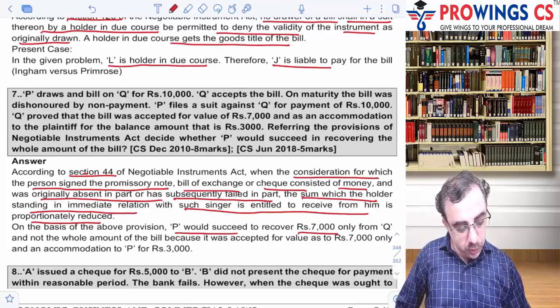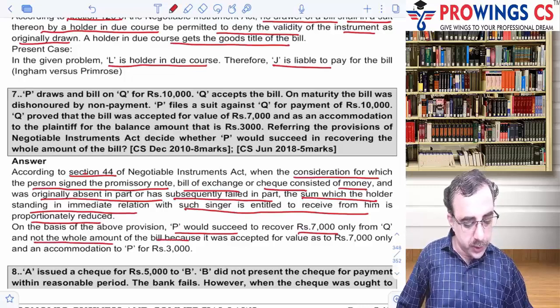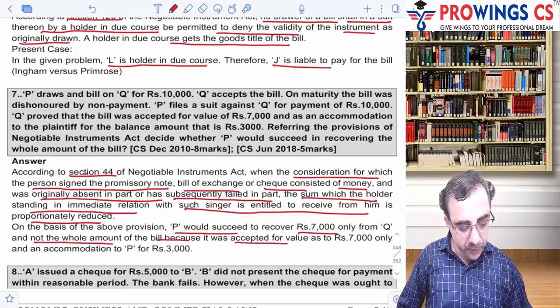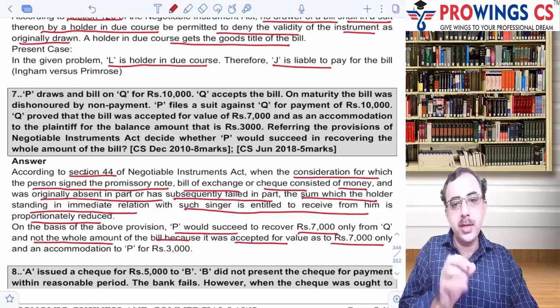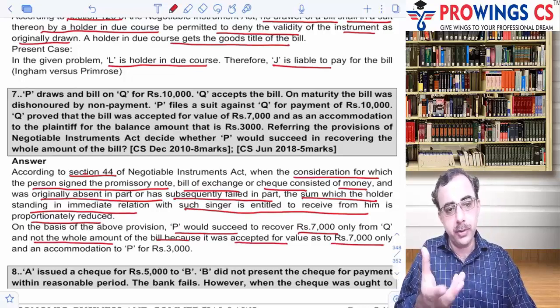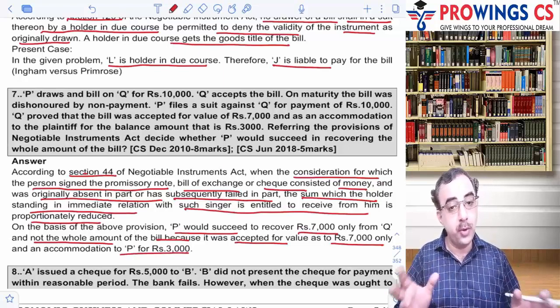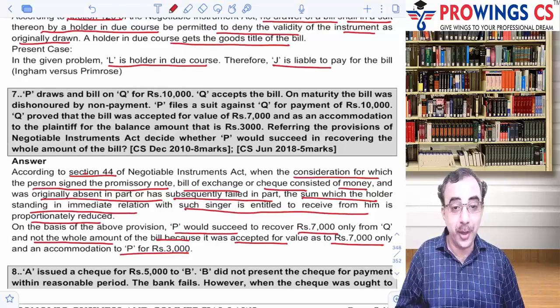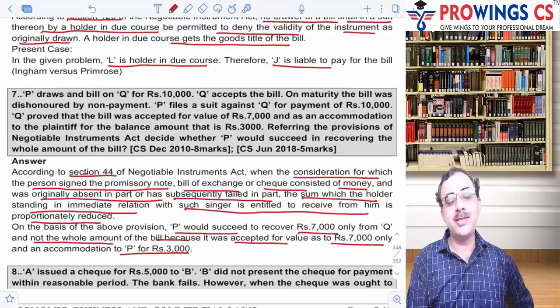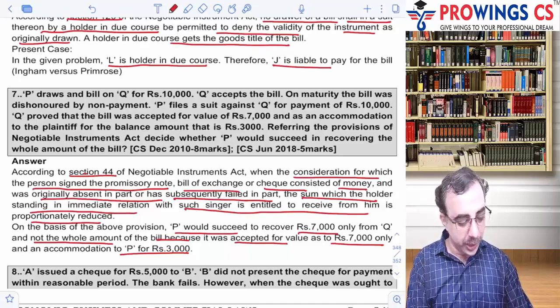So 7,000 only from Q and not the whole amount of the bill because it was accepted for the value of 7,000 only. Q ने उसको सिर्फ 7,000 के लिए accept किया था. 3,000 was just to accommodate, to help him out. Okay, an accommodation bill of 3,000, and for 3,000 Q cannot be made liable. The drawee cannot be made liable in accommodation bills. You know that. Okay. So fine, this is how you have to tackle the issues and एक एक करके पढ़ने का. Okay, let's see the other one.